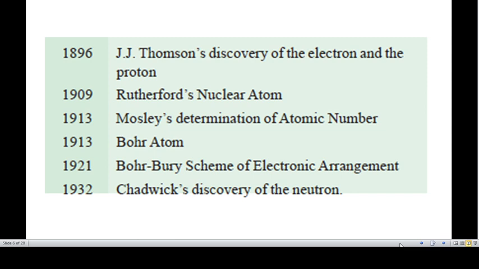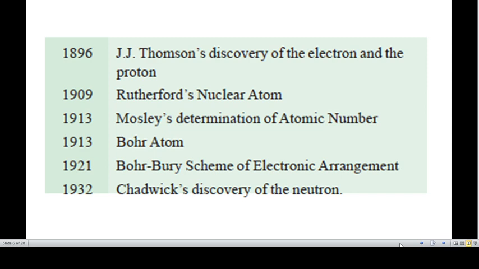If you look at the history, the evolution of atomic structure came from several scientists based on their discoveries. Earlier, John Dalton in 1805 proposed that the atom is a solid, indivisible object, but in 1896, J.J. Thomson, after the discovery of the electron, showed that the atom can be divided.